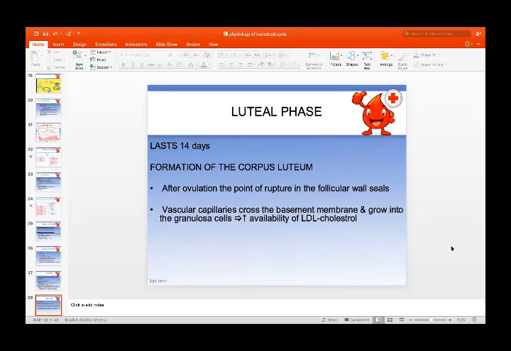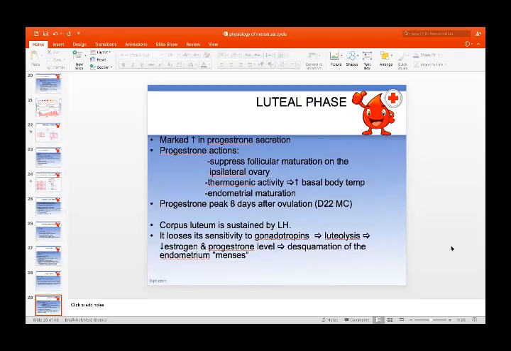progesterone. The vascular capillaries cross the basement membrane and grow into the granulosa cells, and they increase the availability of low density lipoprotein and cholesterol. So that's why the corpus luteum is yellow in color, because of the increased level of cholesterol. There is a marked increase in the progesterone secretion.